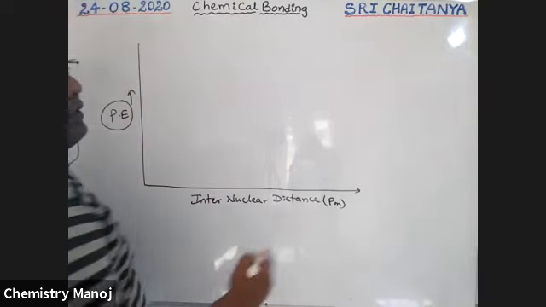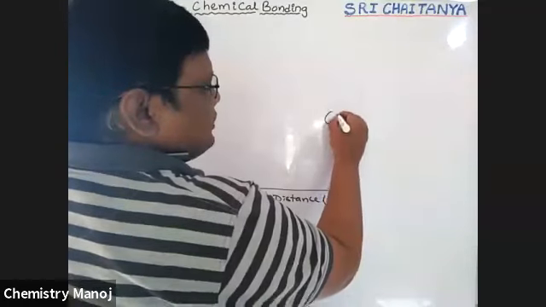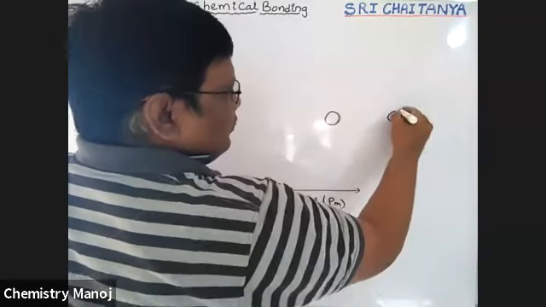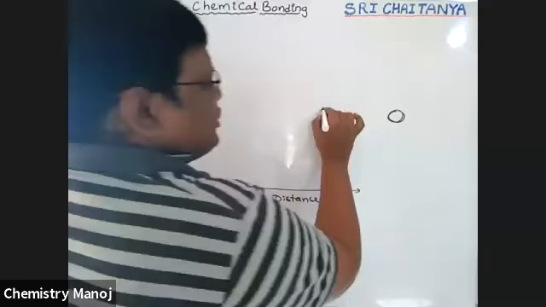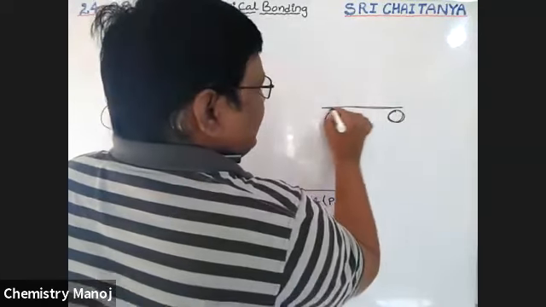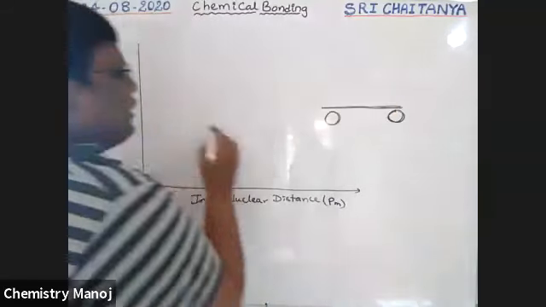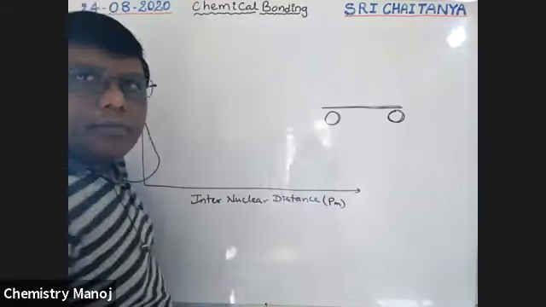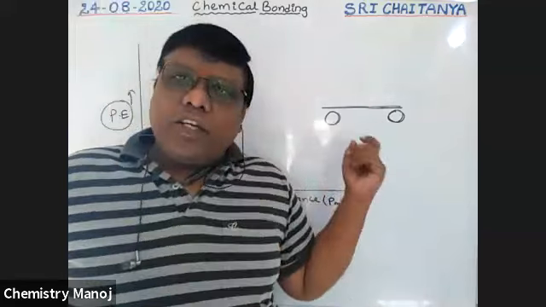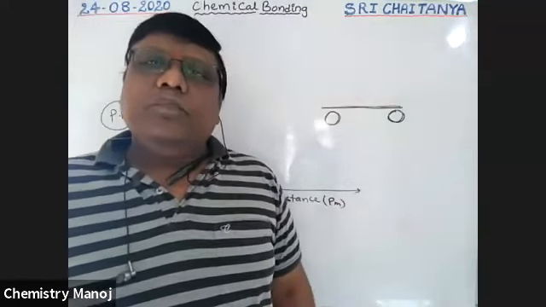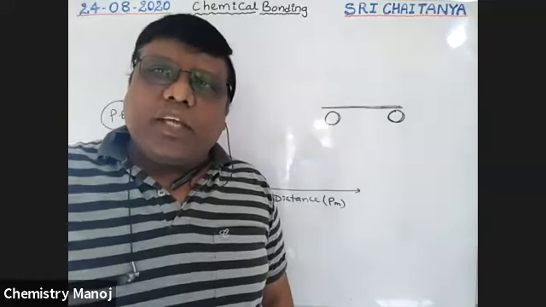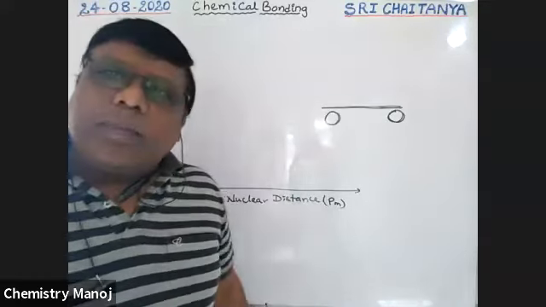See here, boys. These are the two hydrogen atoms far away from each other, and this is the energy of these two hydrogen atoms. When atoms are far away from each other, do attractive forces or repulsive forces dominate?